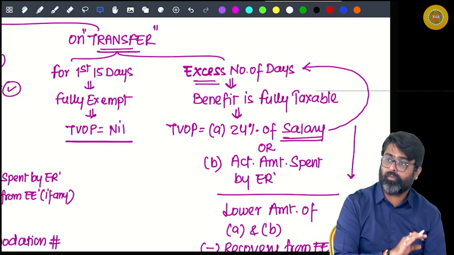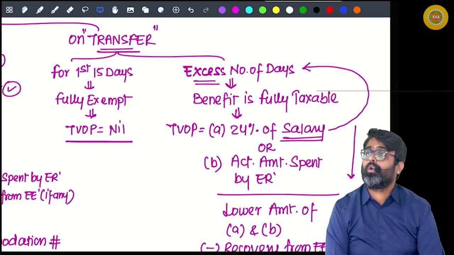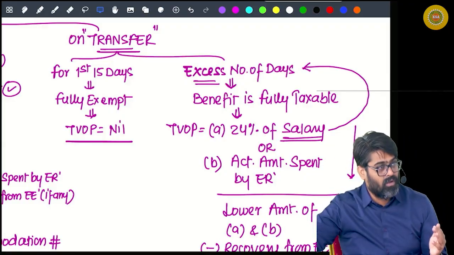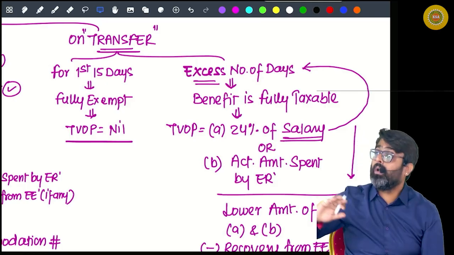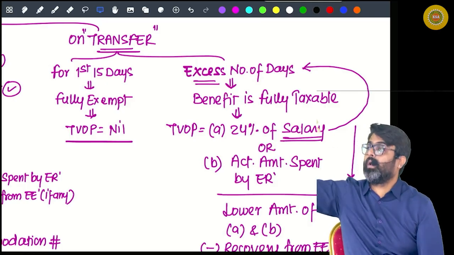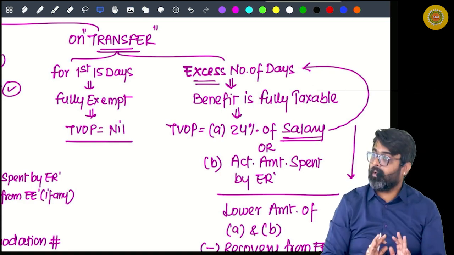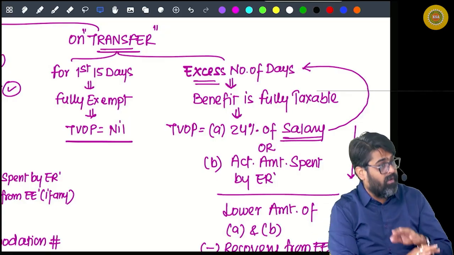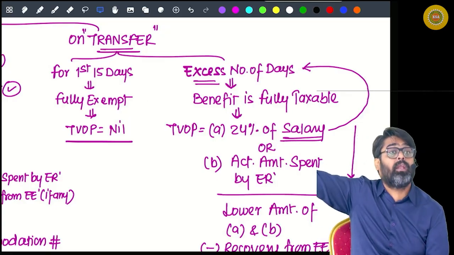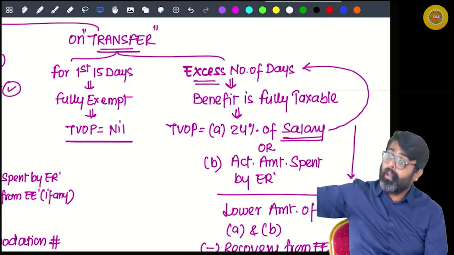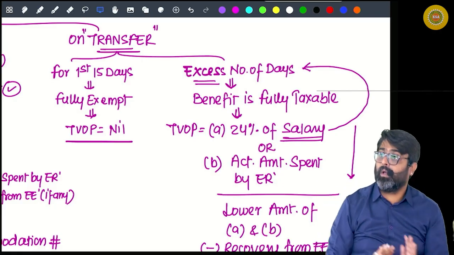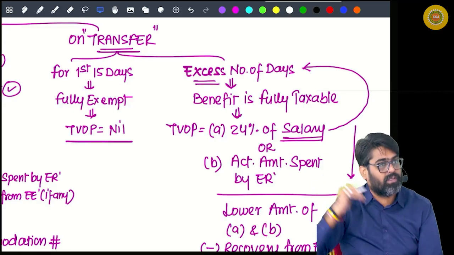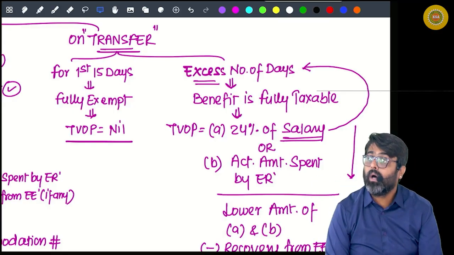So if you are getting transferred from Chennai to Mumbai for your job, you are going to do the job in Mumbai in head office. You were in the branch in Chennai. Now the same company is calling you to work at Mumbai head office. Or you are leaving a company in Chennai and joining a new company in Mumbai. So your employer, either your existing employer or your new employer, will provide you hotel accommodation because you are shifting your location. You are getting transferred from one location to another.